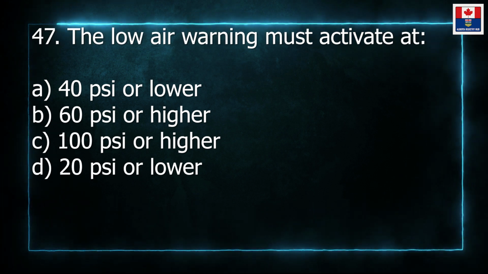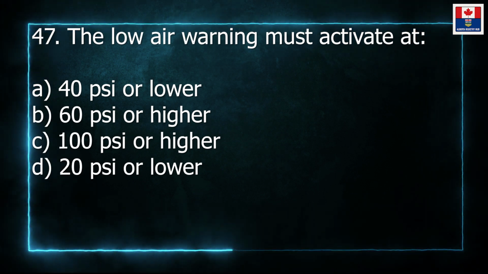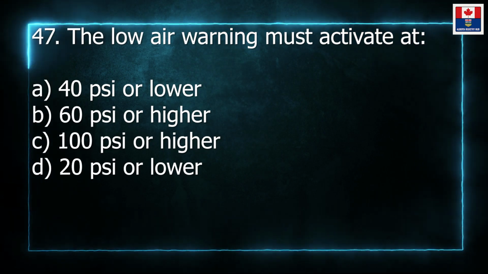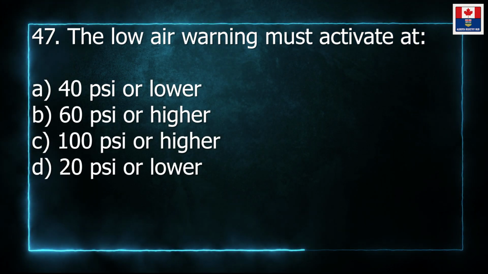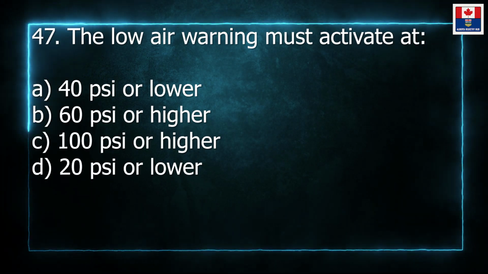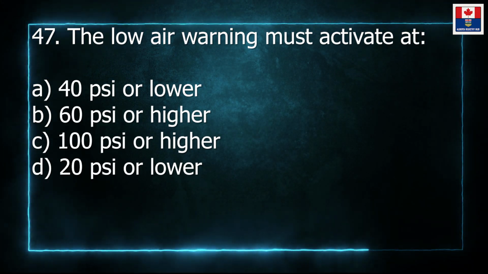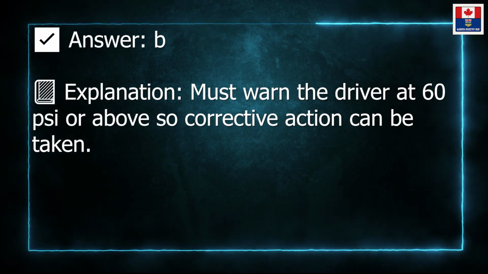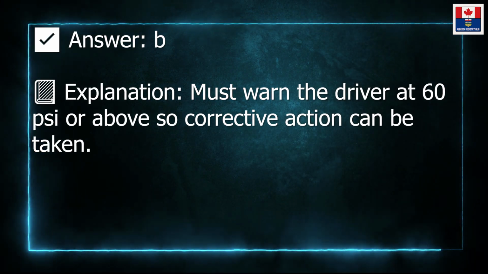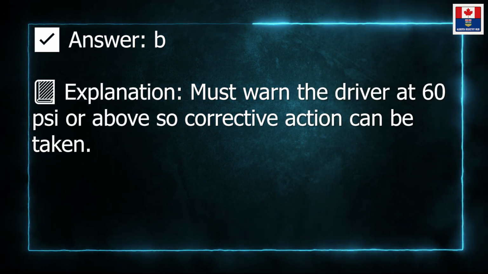47. The low air warning must activate at A. 40 pounds per square inch or lower. B. 60 pounds per square inch or higher. C. 100 pounds per square inch or higher. D. 20 pounds per square inch or lower. Answer B. Explanation. Must warn the driver at 60 pounds per square inch or above, so corrective action can be taken.